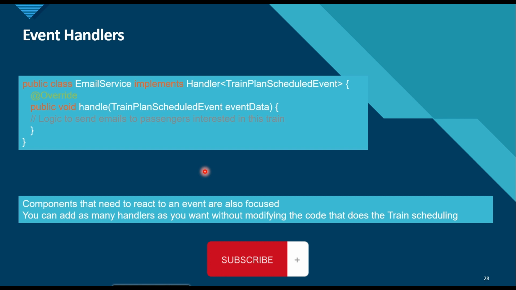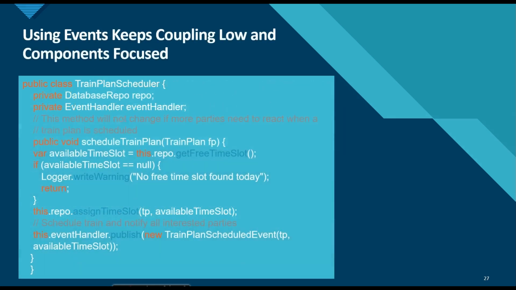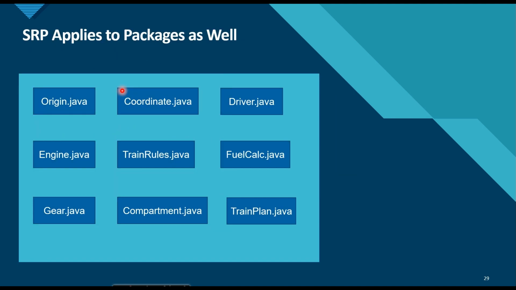We can add as many handlers without modifying the code that does the train scheduling. So even if we have multiple handlers, the train plan scheduler class will remain unchanged. The SRP principle applies to packages as well, right? We can have different components or classes in different packages. We can move different components into different packages so that they are more cohesive.